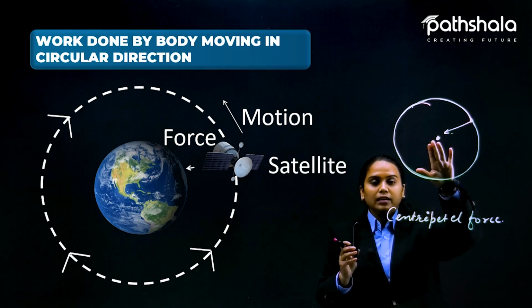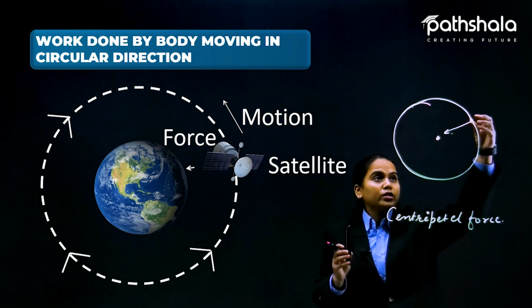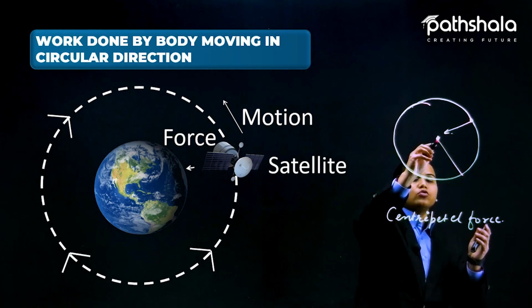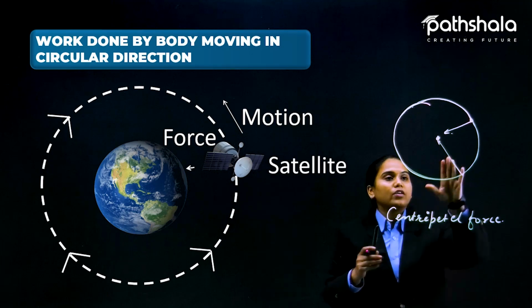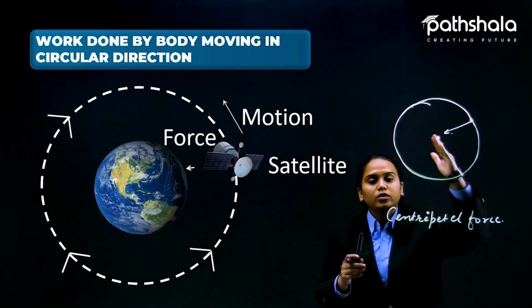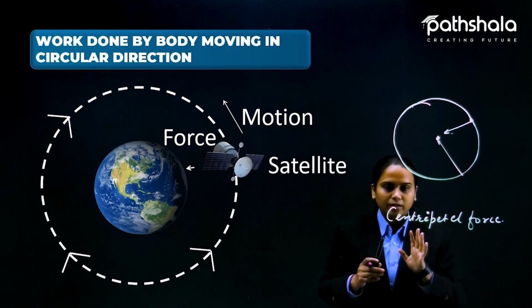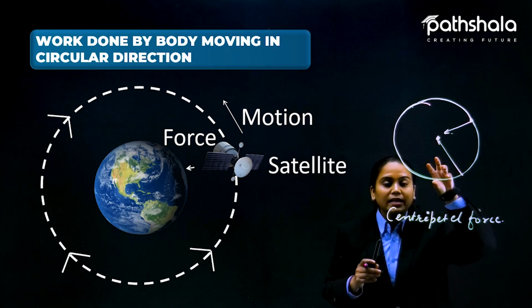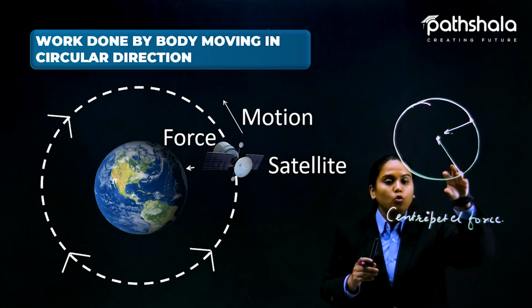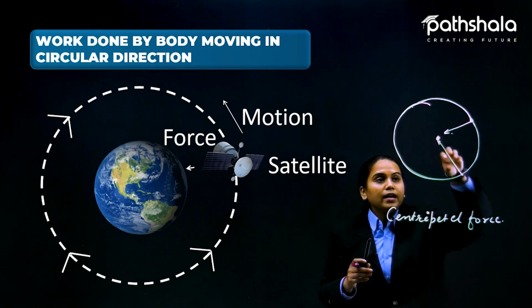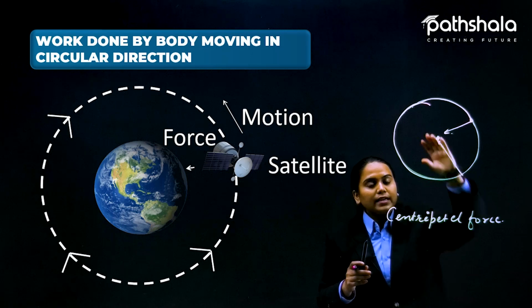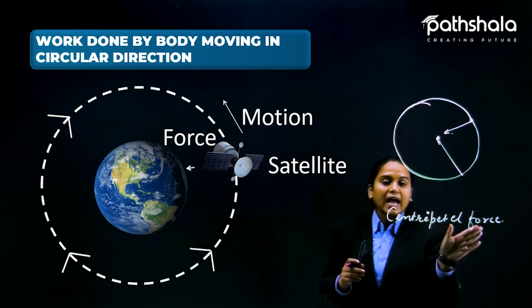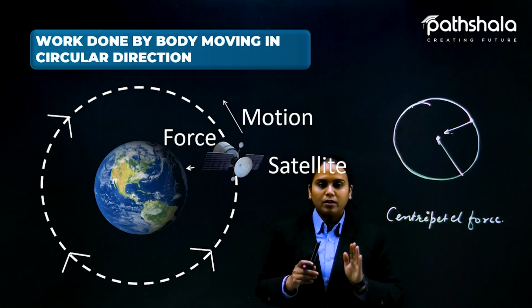Because you are standing here and the thread is connected with you, you are attracting that ball near to you. So the stone is getting attracted, pulled inside, and that pulling inside is known as centripetal force.